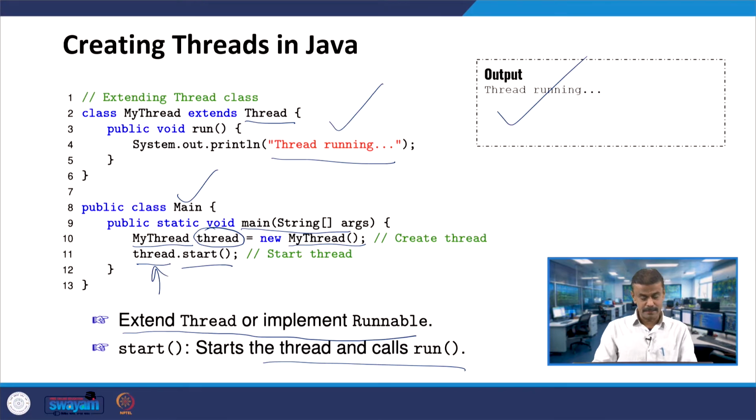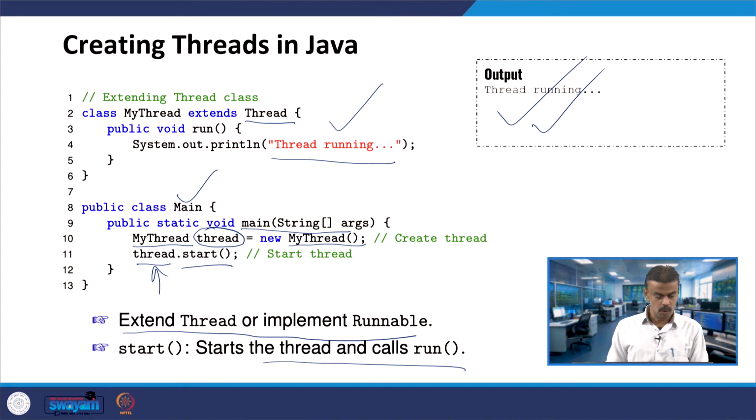At line number 10 you are creating a thread, and when that thread object invokes start, it starts the thread and calls the run method. This is exactly what is happening. Once it calls the run method, the run method has a System.out.println statement which prints "thread running". That is what we get as the output.